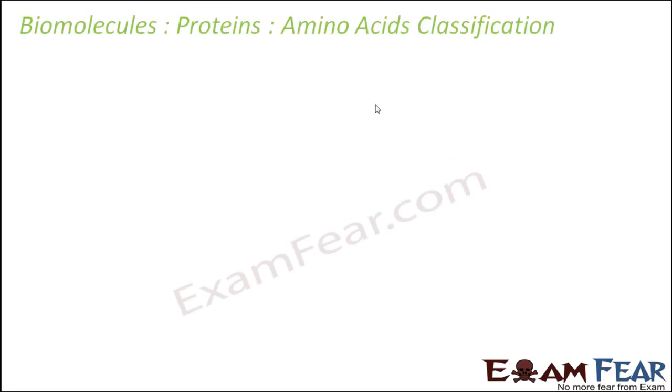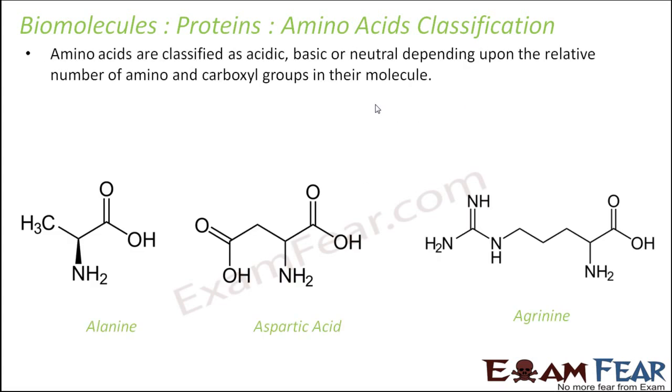So now let us look at the classification of amino acids. What are the different types of amino acids? Now amino acids can be classified as acidic, basic or neutral depending upon the relative number of amino and carboxyl groups in their molecule.